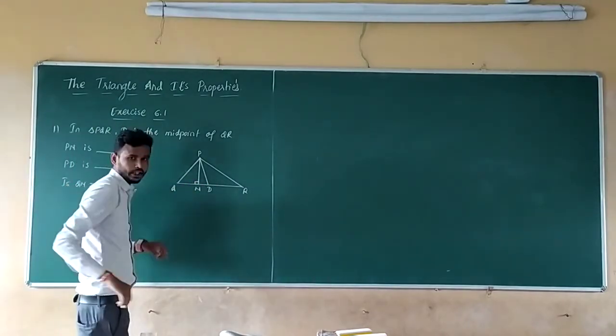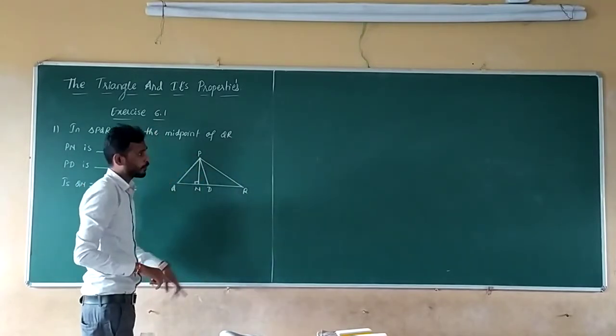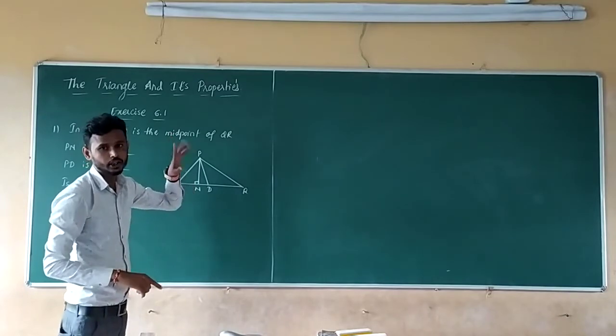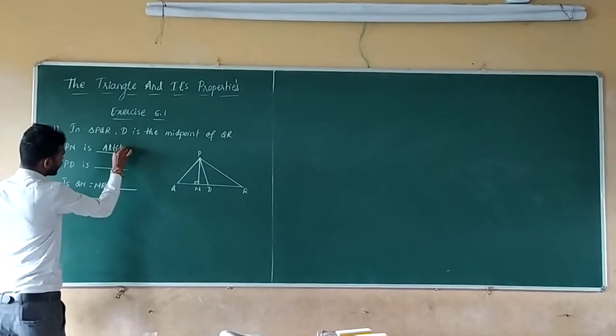Here they have given 90 degrees. So PM is a perpendicular distance. Perpendicular distance means what? Altitude. So PM is altitude.